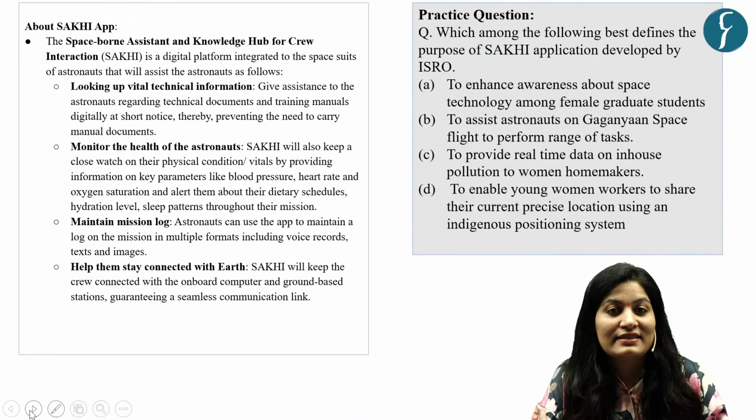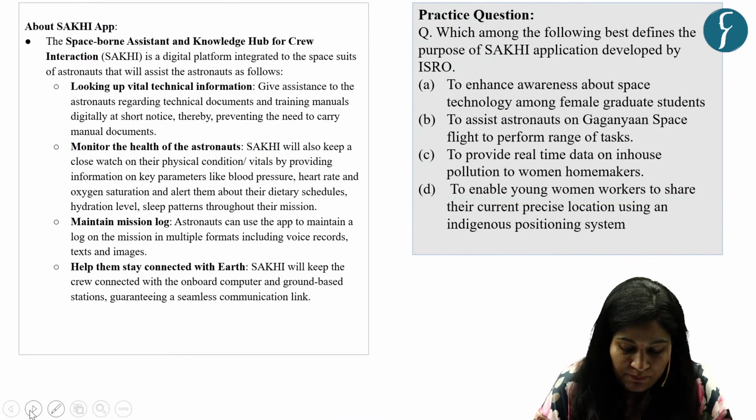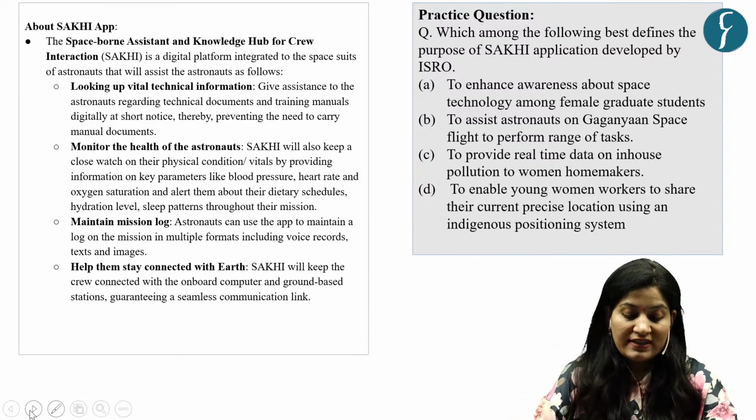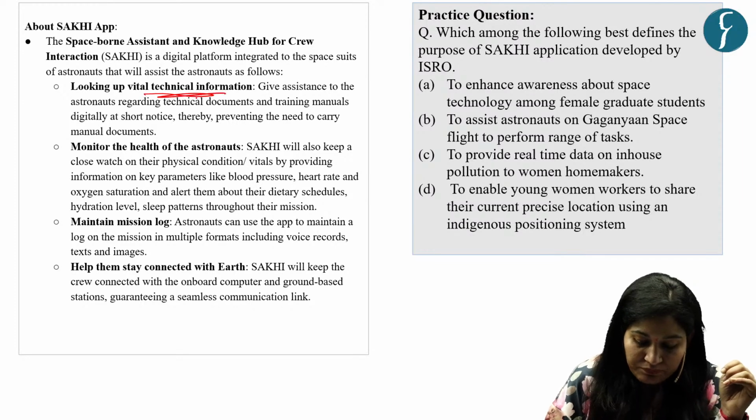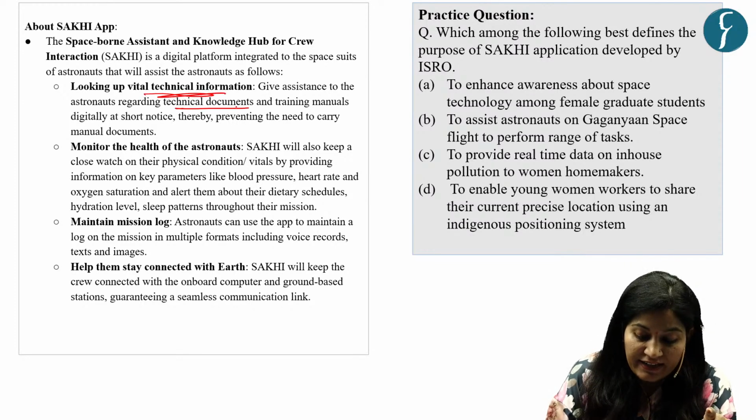Before that, let's see the important features of this app. This app provides vital technical information with respect to technical documents and training manuals.